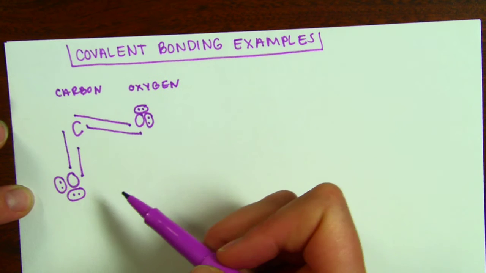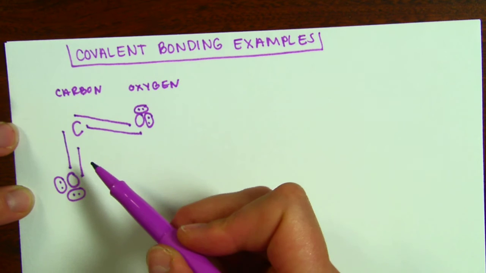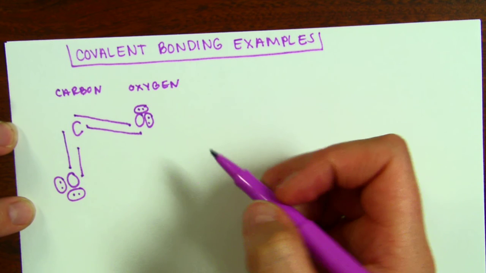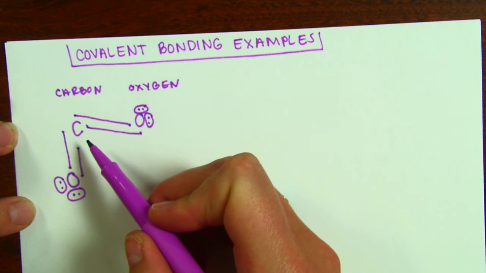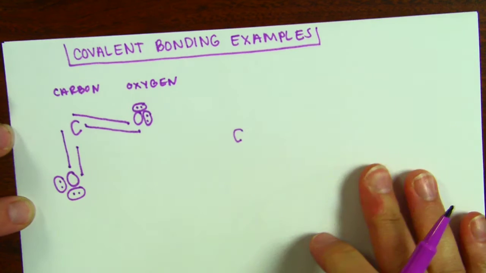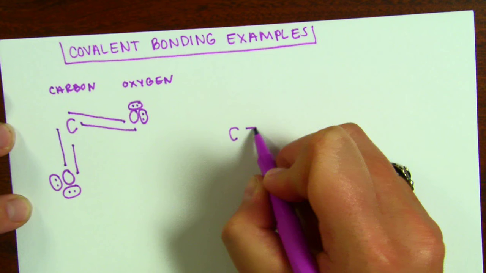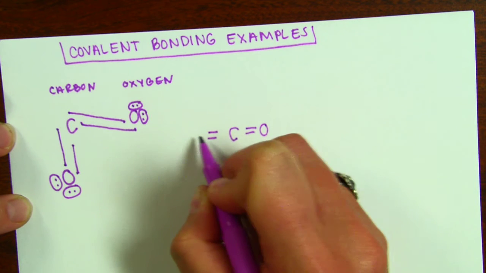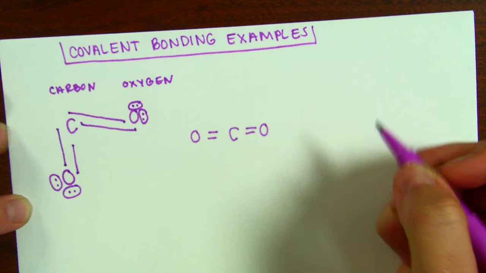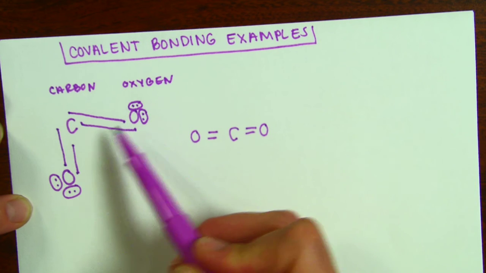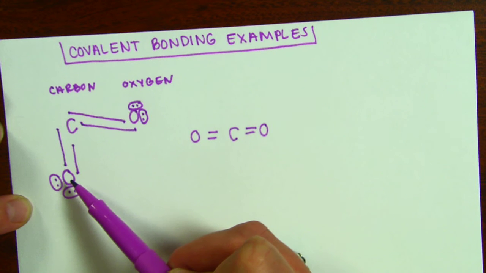This looks pretty crazy, so we're going to clean this up. So we always have a central atom. In this case, our central atom is going to be carbon. So we're going to put that in the center. And then we're going to draw a double bond to oxygen and another double bond to oxygen. That represents the bond here to this oxygen atom and the bond here to this oxygen atom.